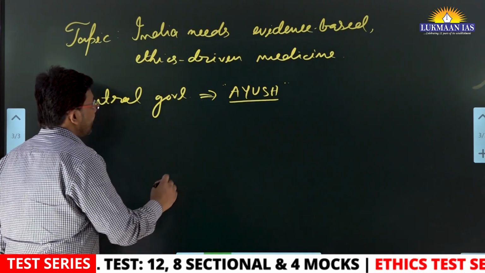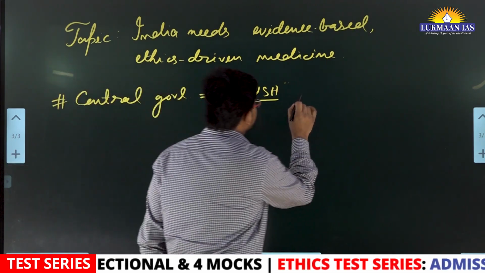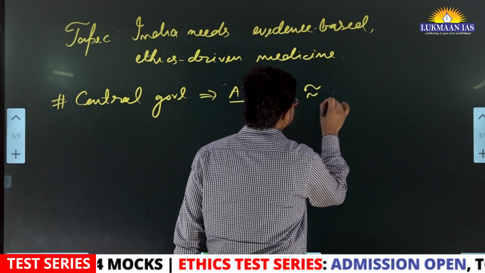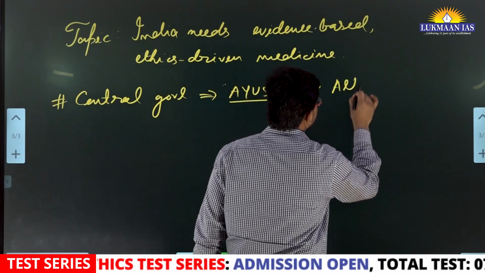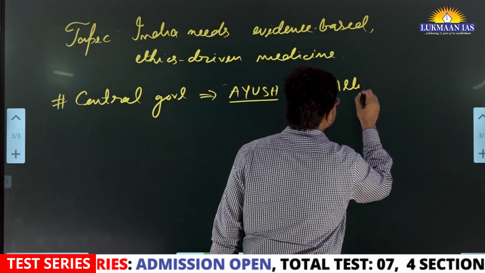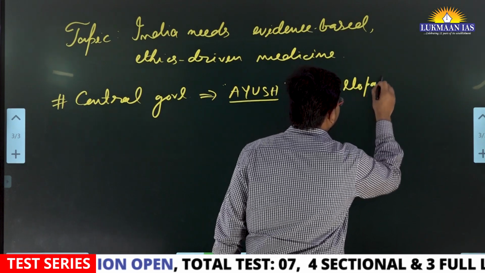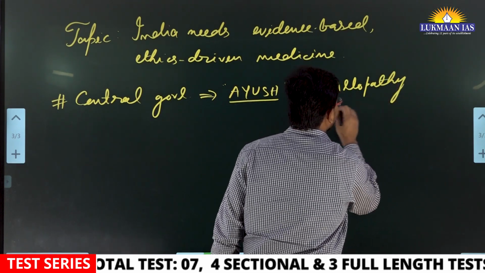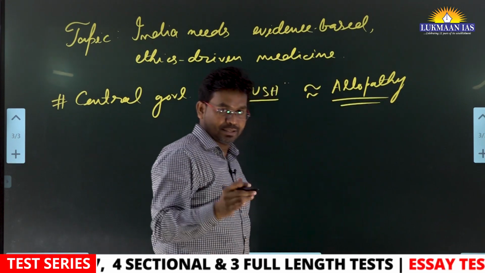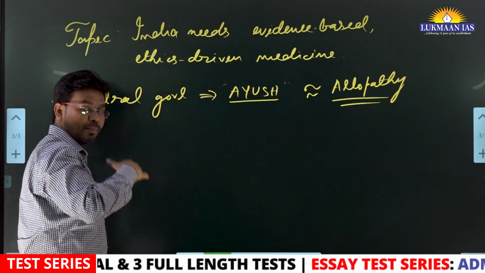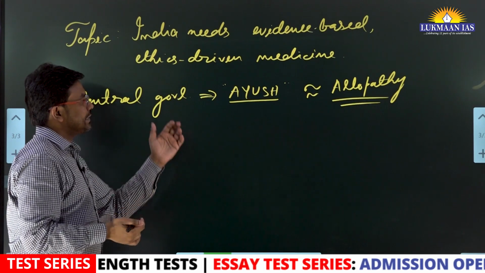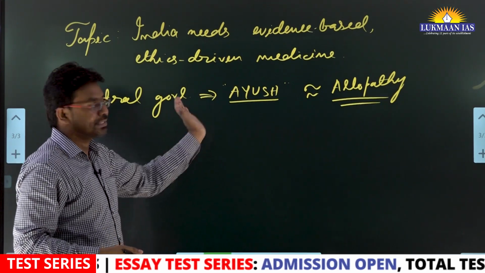The central government wants to equate this Ayush system of medicine with allopathy. Allopathy means modern day medicine that we use, the English system of medicine. The government of India wants to give equal status to it.